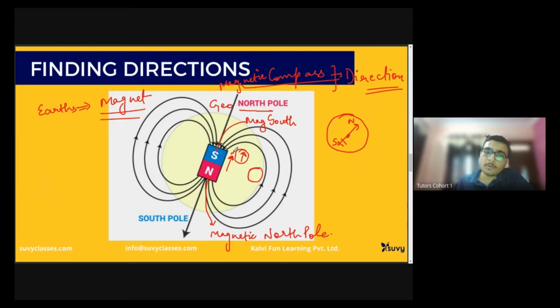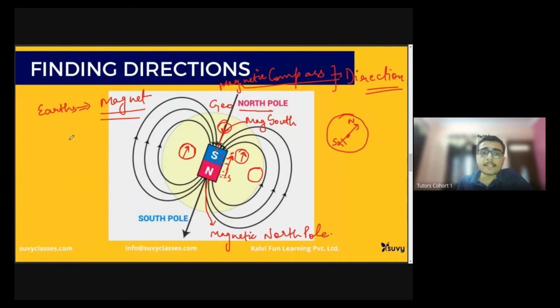Because this north pole will be attracted by the south pole of the Earth, whereas this south pole of the needle will be attracted by the north pole of Earth. If I am here, again my pointer will be in this direction. If I am here, then my pointer will be in this direction.